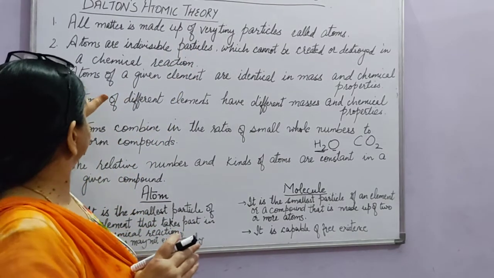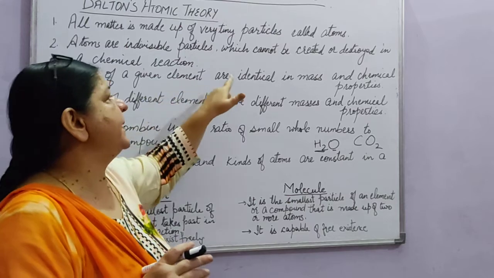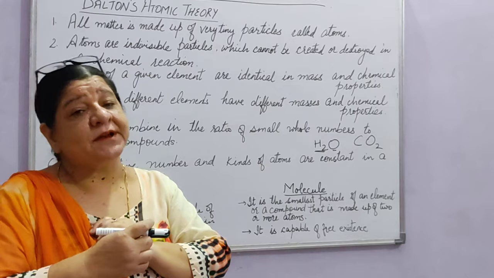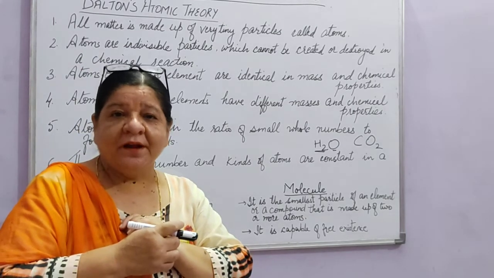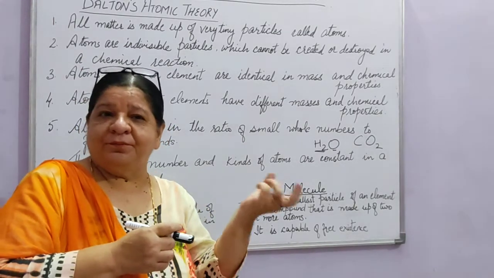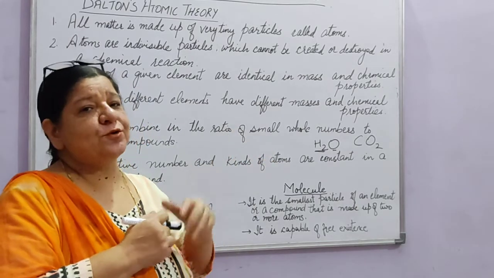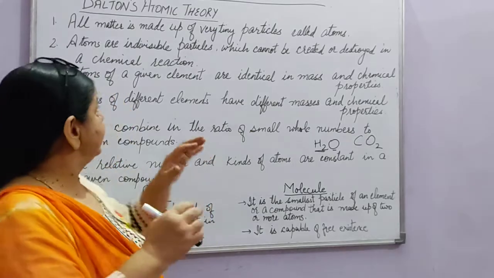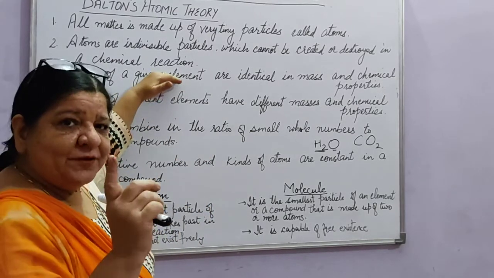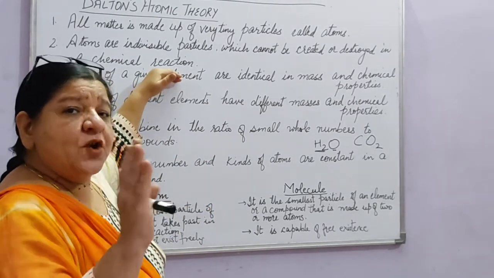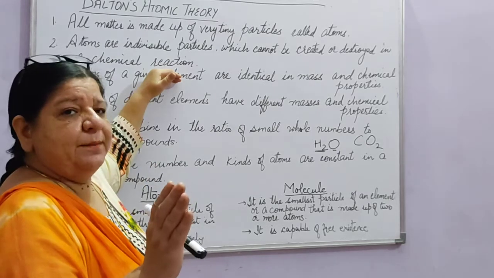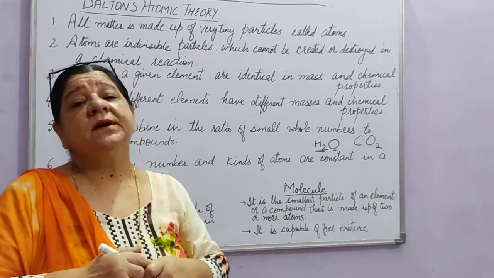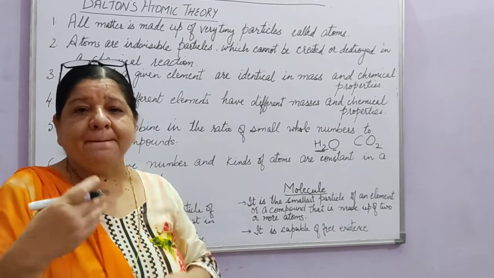Then the third point was atoms of a given element are identical in mass and properties. But we have studied isotopes, right? In the previous chapter I told you about isotopes. In isotopes, in some of the elements, not all, the atoms can have different atomic masses.